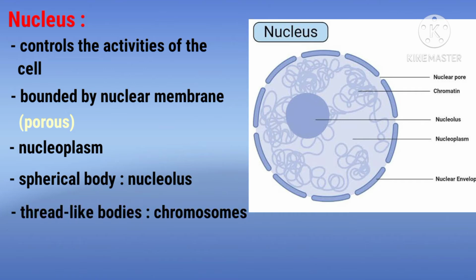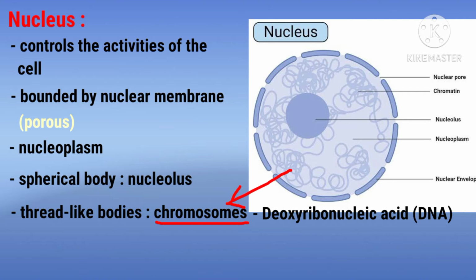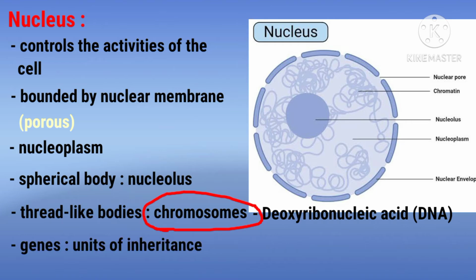Inside the nucleus, we can see a number of thread-like bodies called chromosomes, and these chromosomes are made up of DNA. What do you mean by DNA? DNA is deoxyribonucleic acid. So, what is the role of the chromosomes? Chromosomes carry the genes. What do you mean by genes? Genes are the units of inheritance.